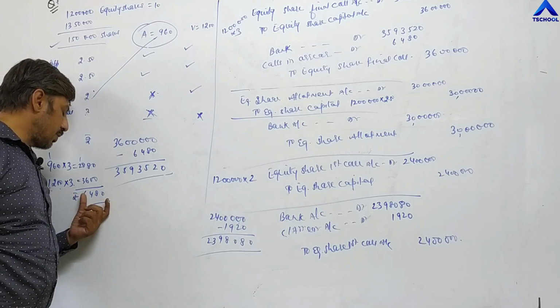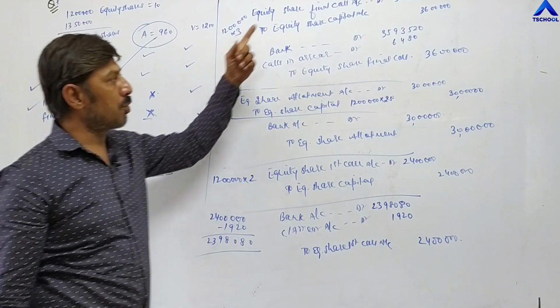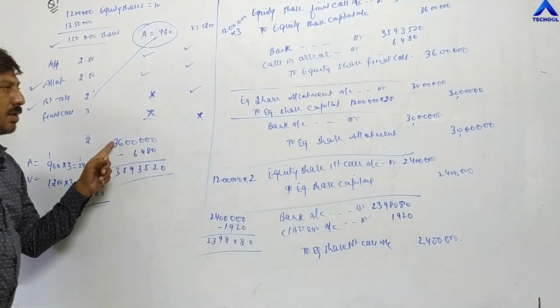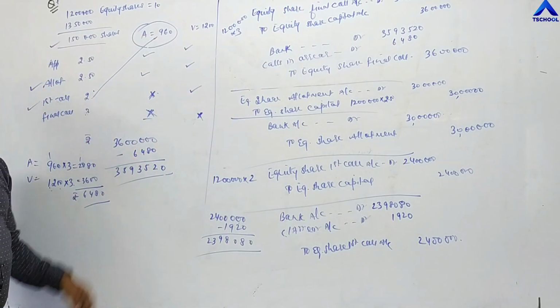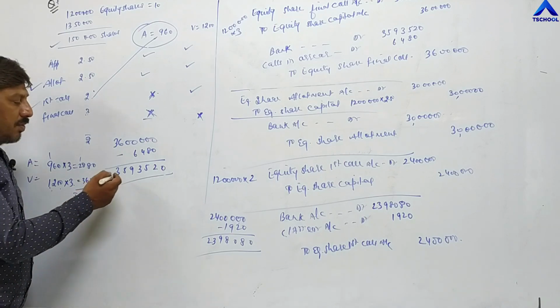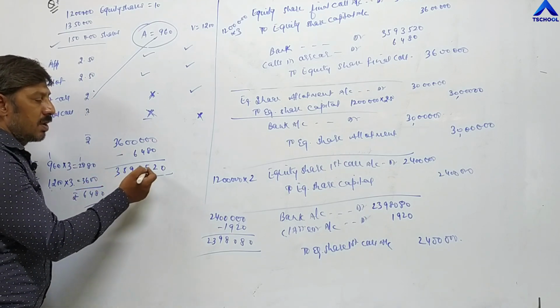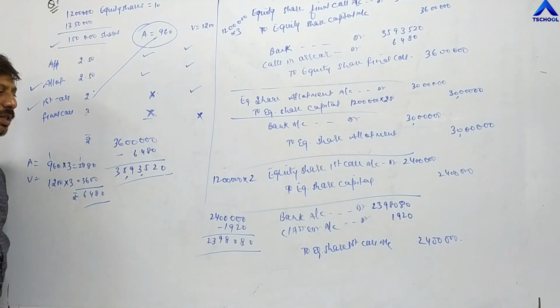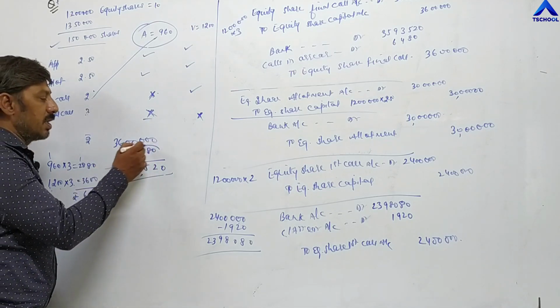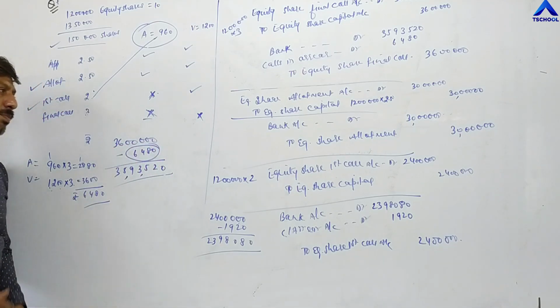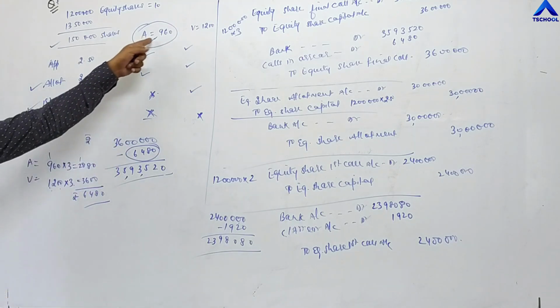Deduct 6,480 out of the total amount, 36 lakh minus 6,480. It means the company is receiving 35,93,520 rupees at the time of the final call, and 6,480 is not received from two shareholders.